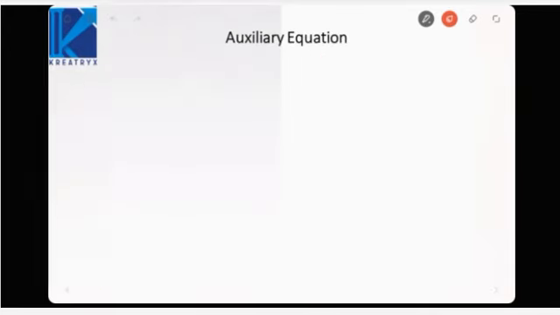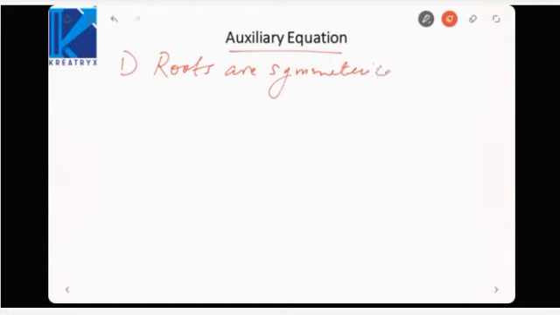So first of all, let us understand a bit more about the auxiliary equation. The first thing is that its roots are symmetrical about the imaginary axis. The auxiliary equation will always be of even order, that is s raised to power 4, s raised to power 2, s raised to power 6, such orders.